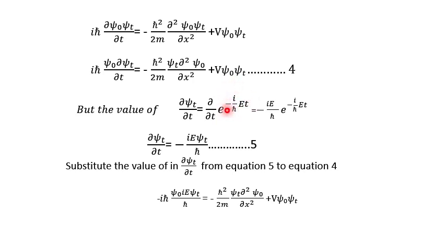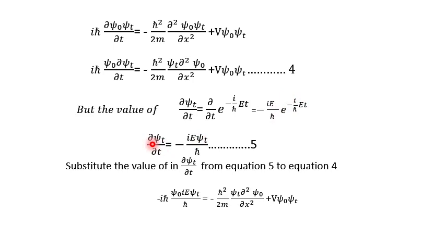So when we differentiate the power of e, we get minus i E upon h cut, and we get this function as it is also. Now here we see that e raised to power minus i E t upon h cut psi naught is equal to psi t. Therefore, we write psi t in place of this.